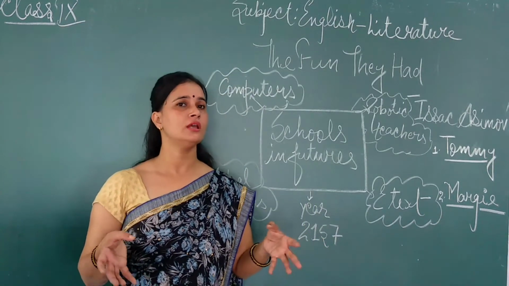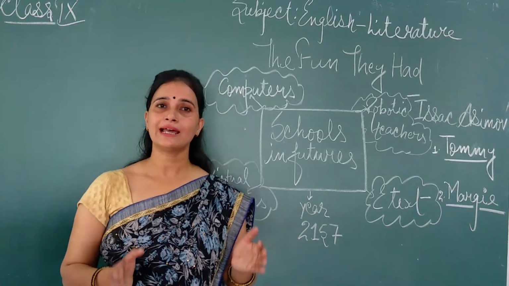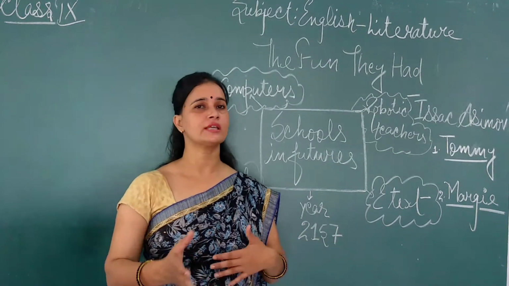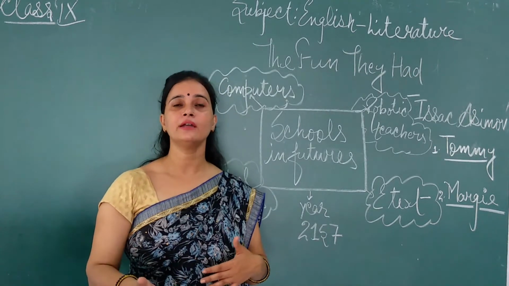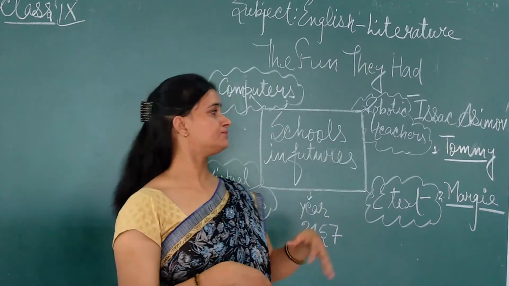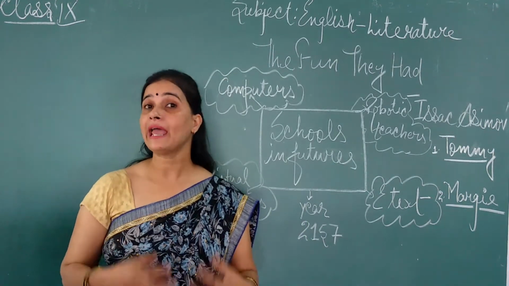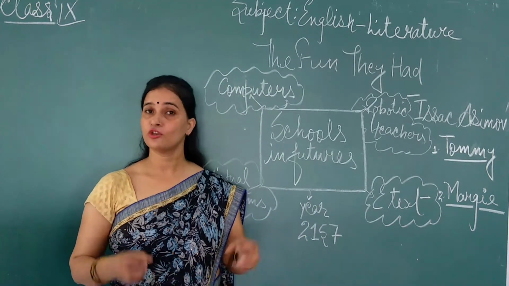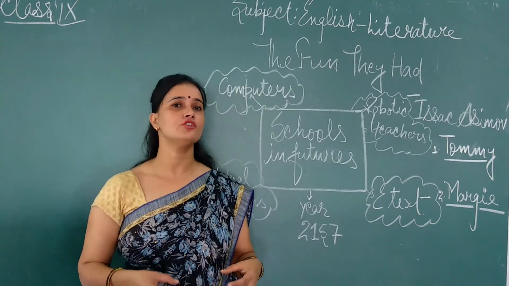If we talk about the school, many things come into your mind. The first one is the classroom. The classroom is a place where we sit together, girls and boys, and the physical teacher teaches you. Another thing is the board, chalk, duster, and printed books. One more interesting thing is your playground. Another thing is your friends. So whenever we talk about the school, you miss all these things.